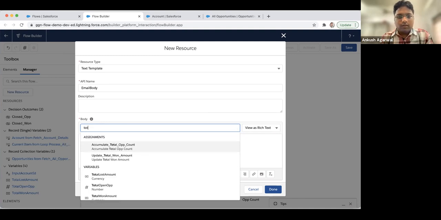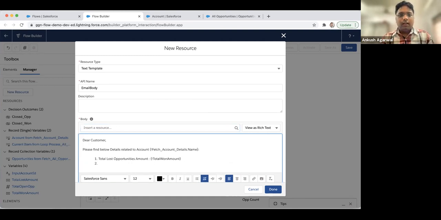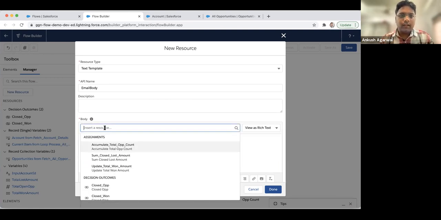Total won amount. And similarly, we'll create it for lost. Sorry, this should be won. And for this one again, either you can type it or select it from here.